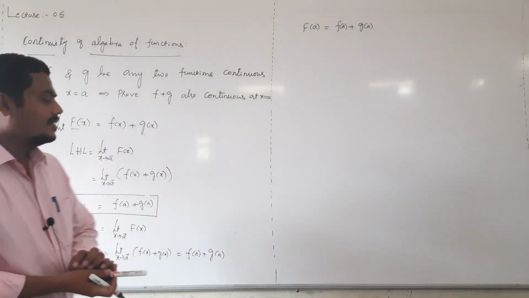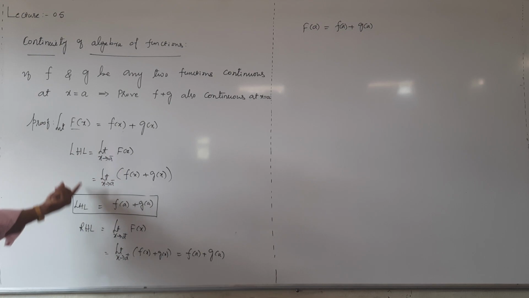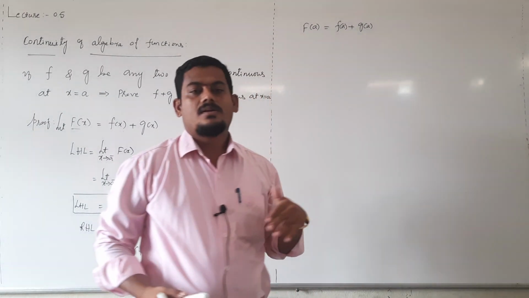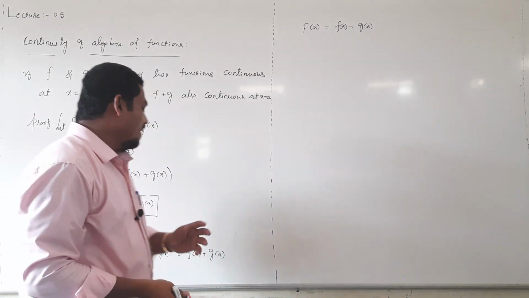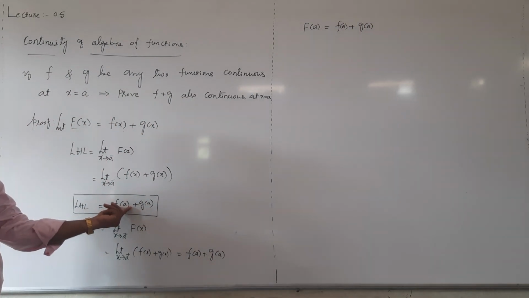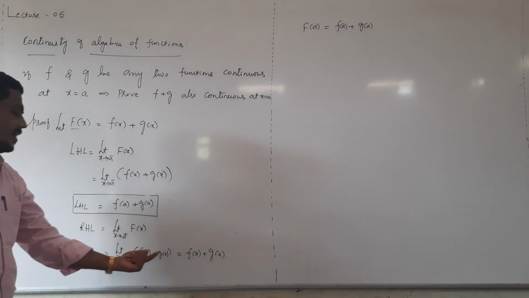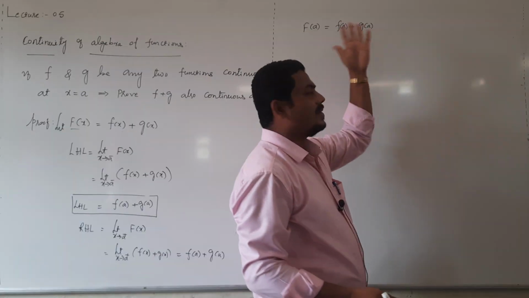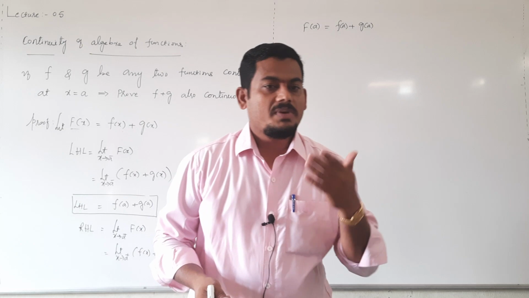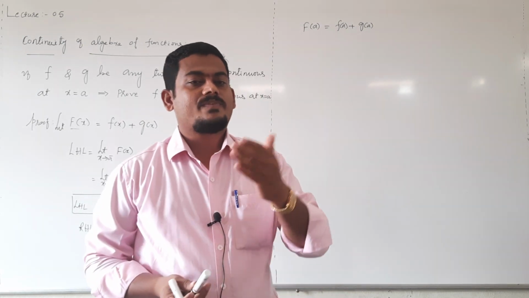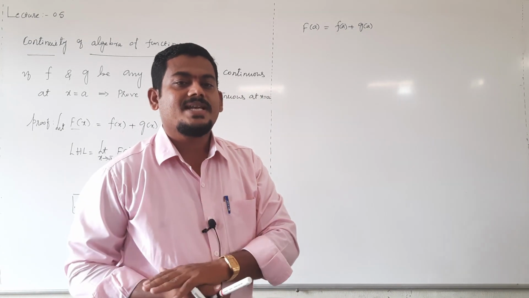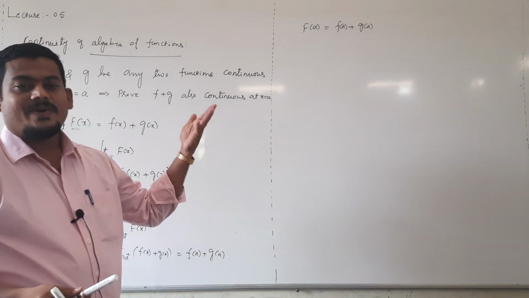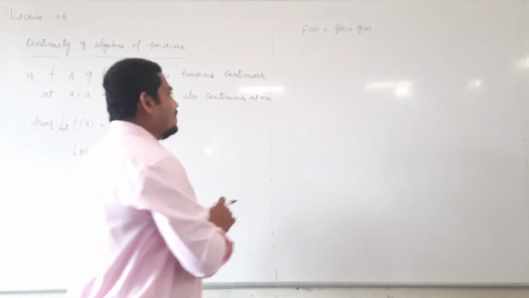Now look at left hand limit value, right hand limit value and functional value for capital F of x. Left hand limit is f of a plus g of a, right hand limit f of a plus g of a, functional value f of a plus g of a. Means function capital F of x is continuous at x equal to a. Why? Because f of x and g of x are already continuous.